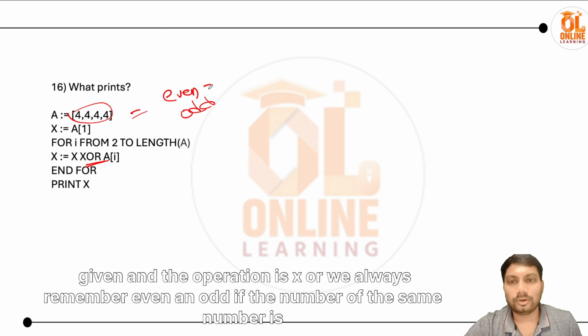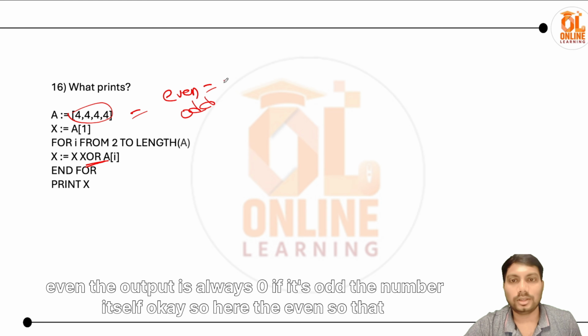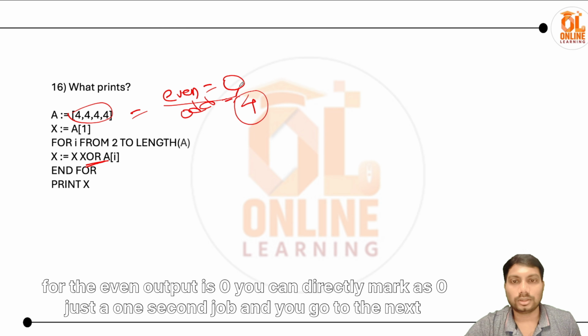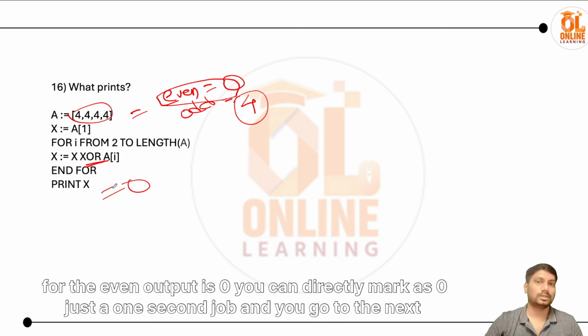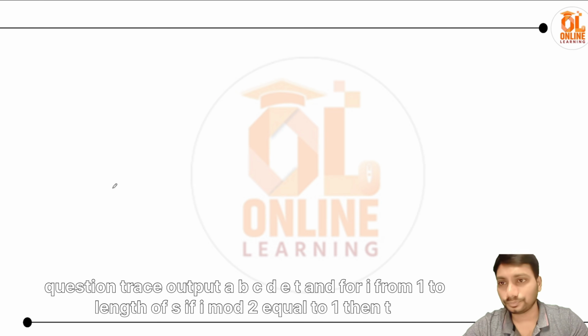If the count of the same number is even, the output is always 0. If it's odd, the output is the number itself. Here the count is even, so you can directly mark the output as 0. Just a 1-second job, and you go to the next question.